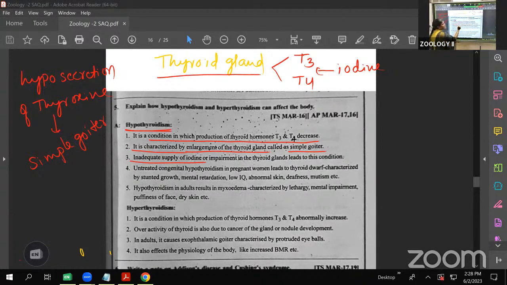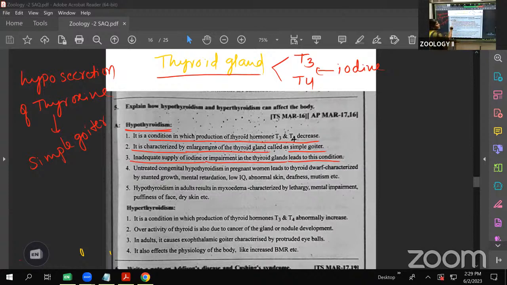Two reasons are there: one is inadequate iodine intake, or sometimes impairment of the thyroid gland leads to this condition. So either the intake of iodine is less, or any impairment in the thyroid gland leads to hypothyroidism.